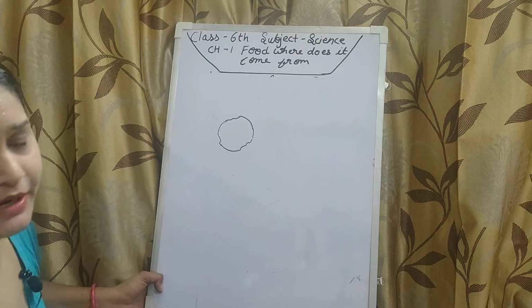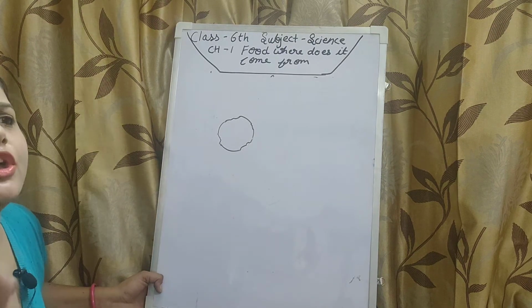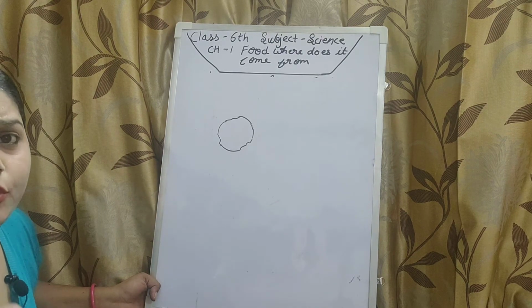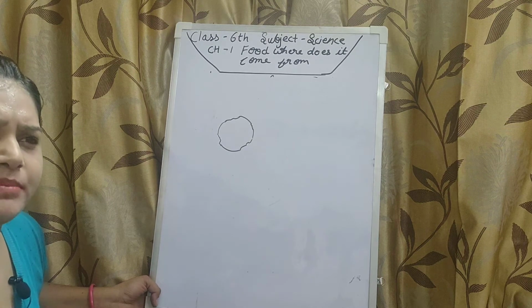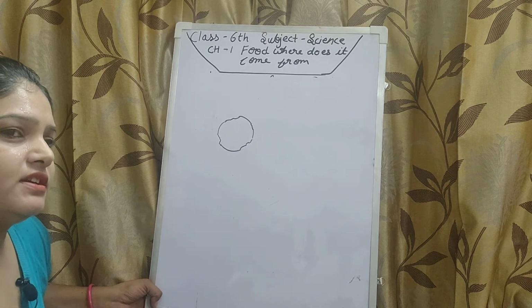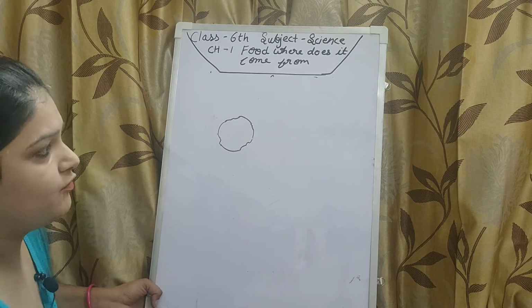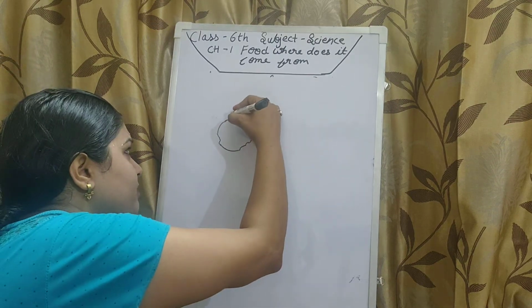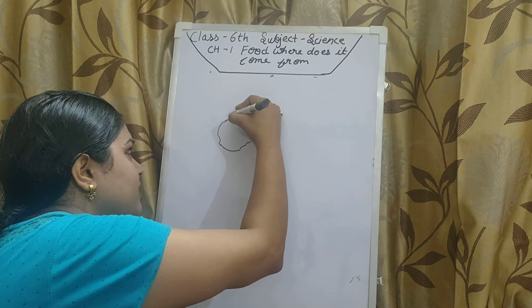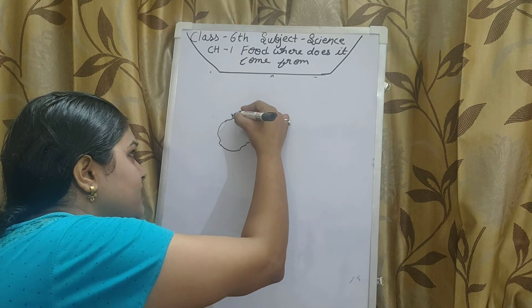If we leave the potato for some time in a moist and humid area, humid meaning the temperature is high and there is a little moisture in the air, then small green plants grow from these eyes.